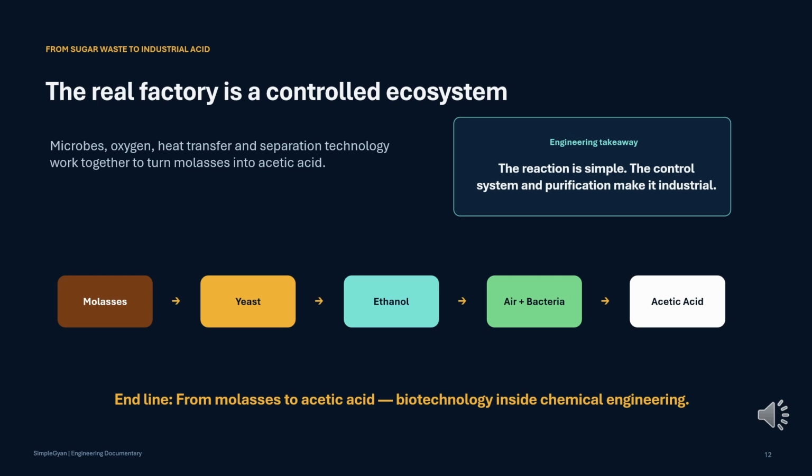Molasses gives sugar. Yeast makes ethanol. Acetic acid bacteria oxidize ethanol. Separation technology purifies the final product. And that is how a dark, sticky sugar industry byproduct can become one of the world's most useful organic acids. The surprising truth is this: the real factory is not just steel tanks and pipes, it is a controlled ecosystem of microorganisms, oxygen, heat, and chemistry working together. From sugar waste to industrial acid, this is biotechnology inside chemical engineering.